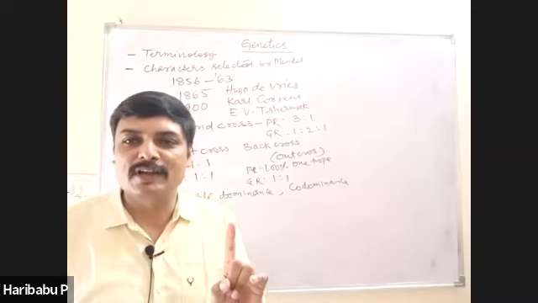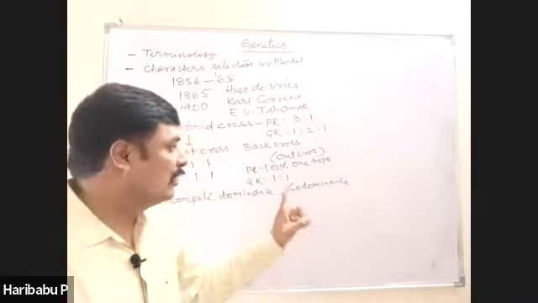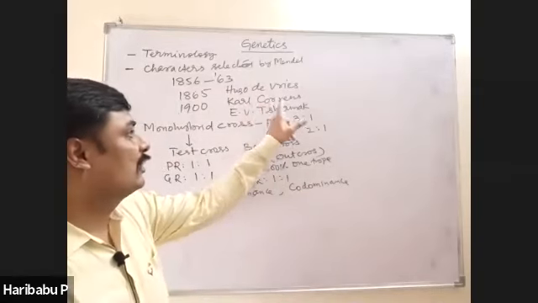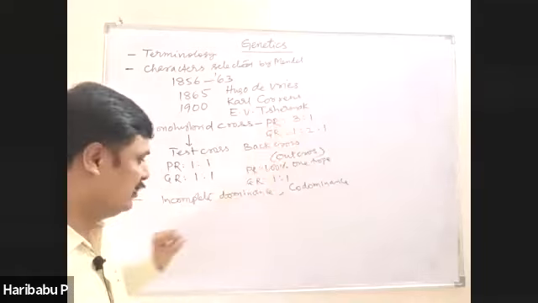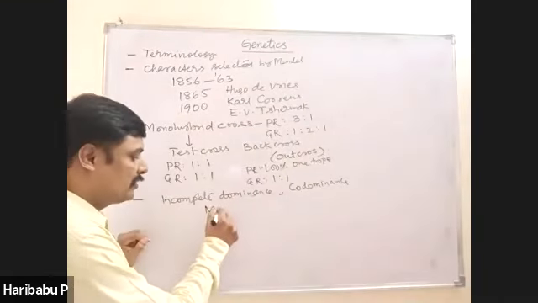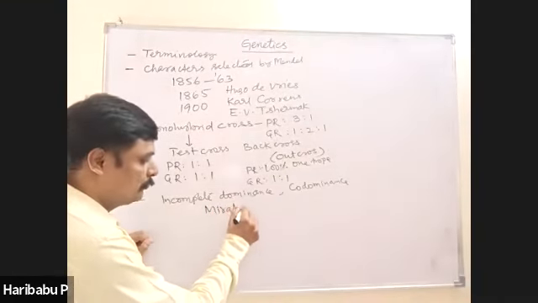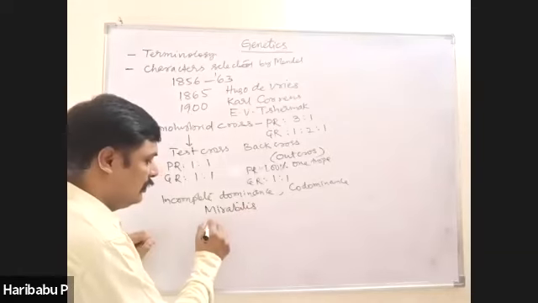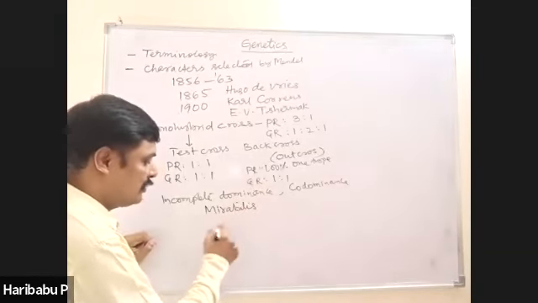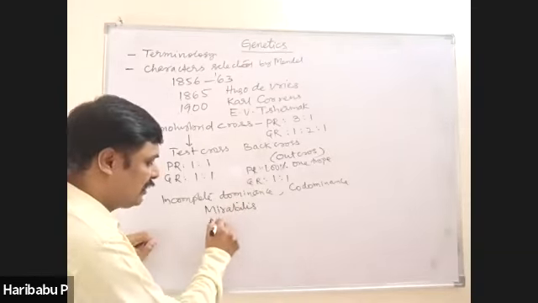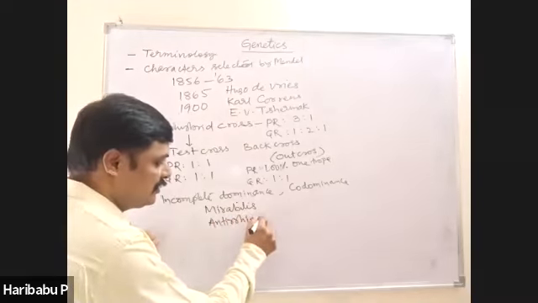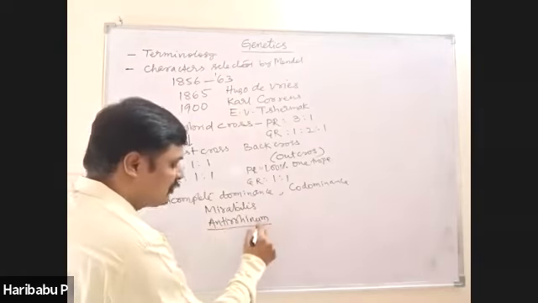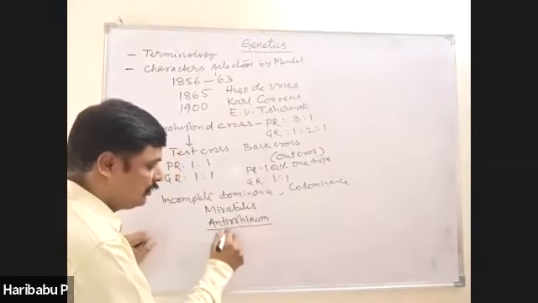Who discovered incomplete dominance first? Carl Correns discovered incomplete dominance in Mirabilis jalapa first. Later in some other plants like Antirrhinum majus, commonly called snapdragon or dog flower.